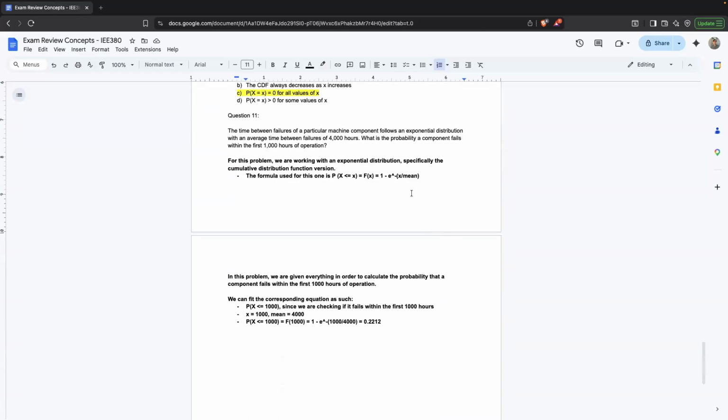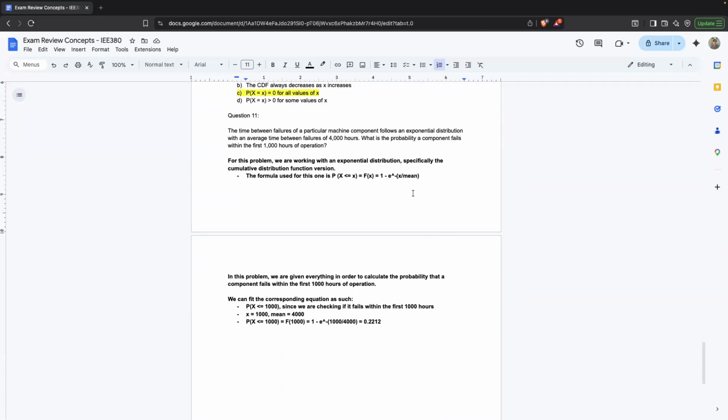Moving on to the last question, question 11. The time between failures of a particular machine component follows an exponential distribution with an average time between failures of 4,000 hours. What is the probability a component fails within the first 1,000 hours of operation?